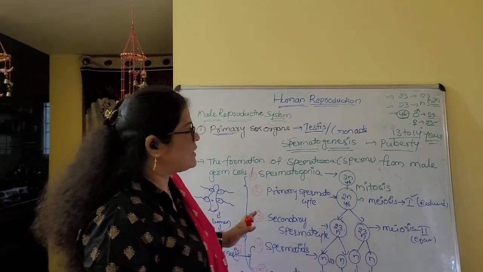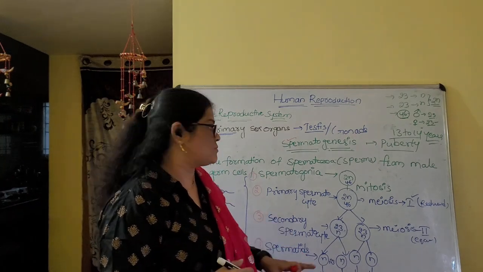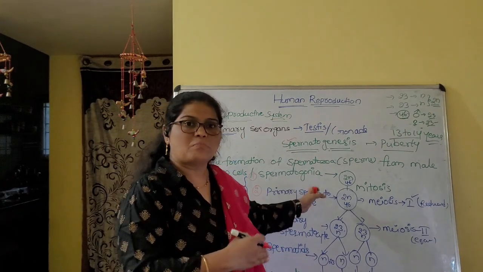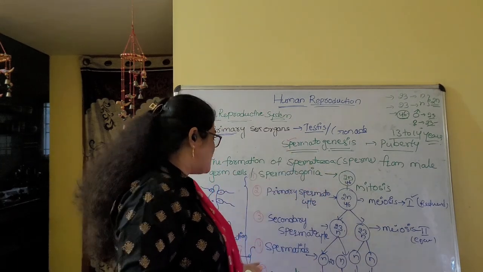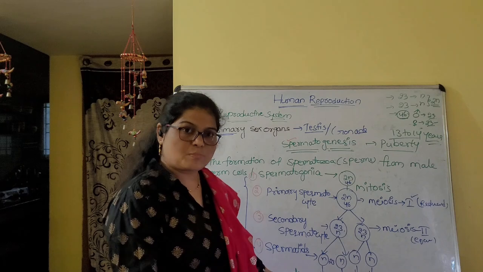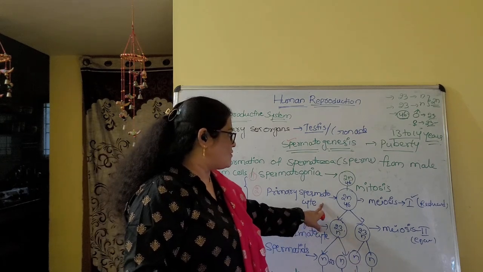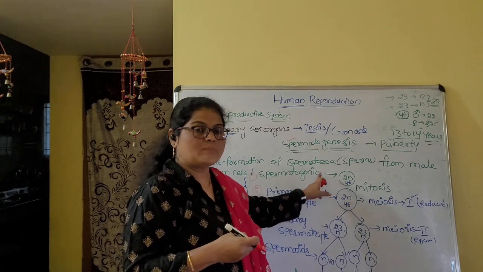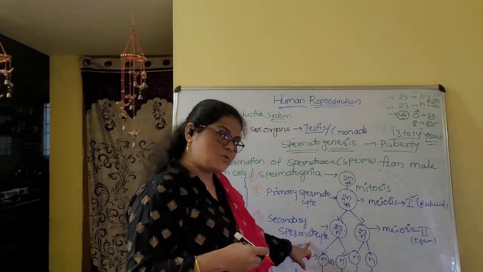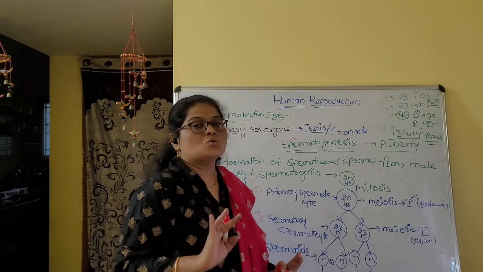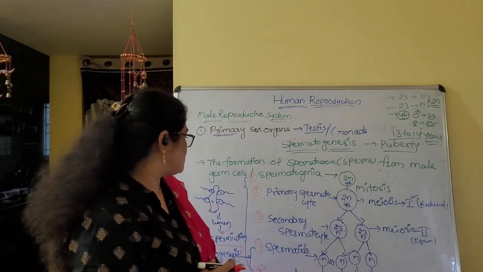Here the most important part is the schematic representation. They will ask more questions from this one: the number of chromosomes, ploidy, and process names. Spermatogenesis, spermiogenesis, and spermiation, so three terms are there. Then the number of chromosomes in spermatogonium, primary spermatocyte, secondary spermatocyte, spermatid and spermatozoa.